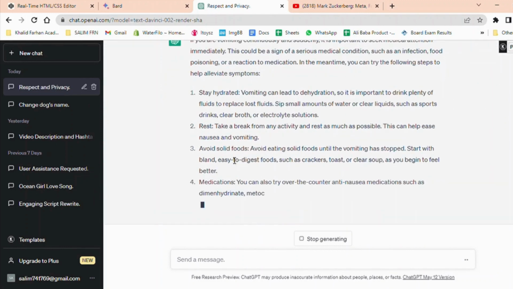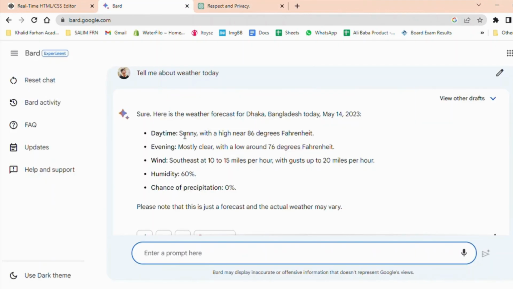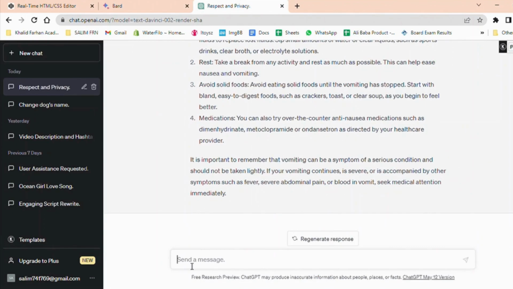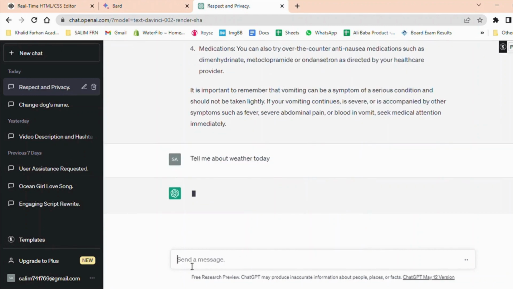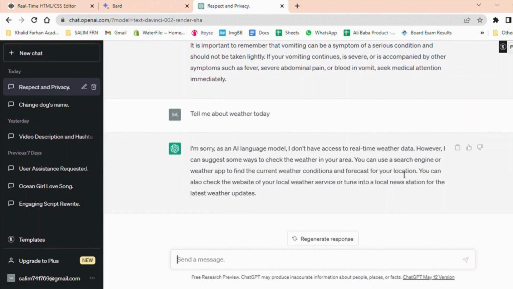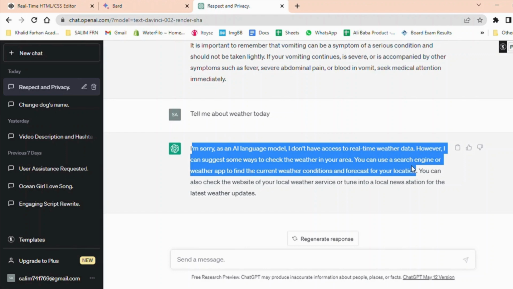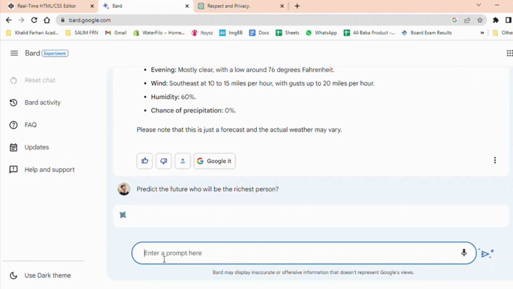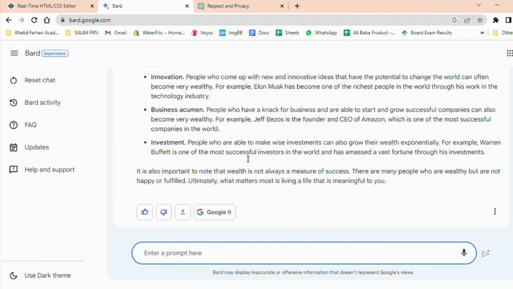I wanted to check the weather for today by asking both Google Bard and ChatGPT. Google Bard provided me with recent information and news in an organized manner, which was helpful. However, ChatGPT was unable to provide me with any recent information, unfortunately. I asked both Google Bard and ChatGPT to predict the future, but as expected, both were unable to do so. However, Google Bard did provide a well-written response despite not being able to provide a prediction.